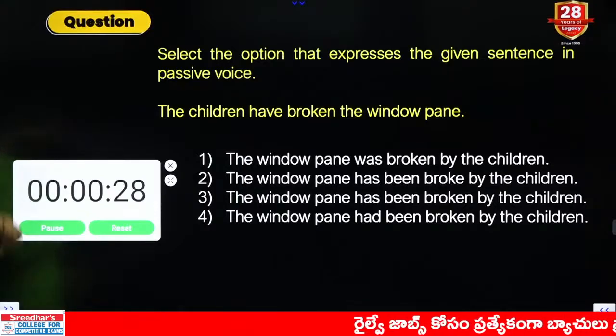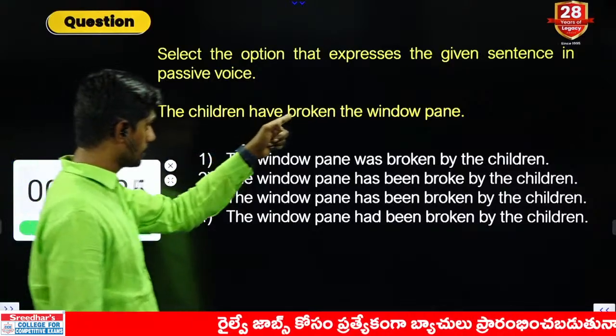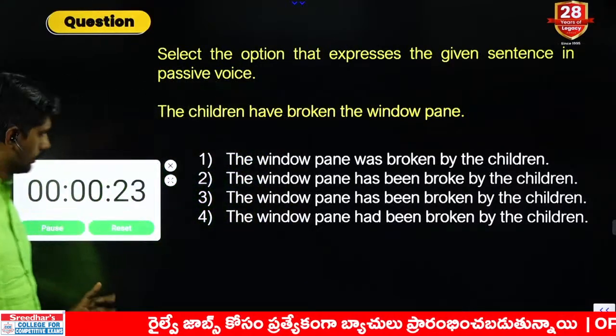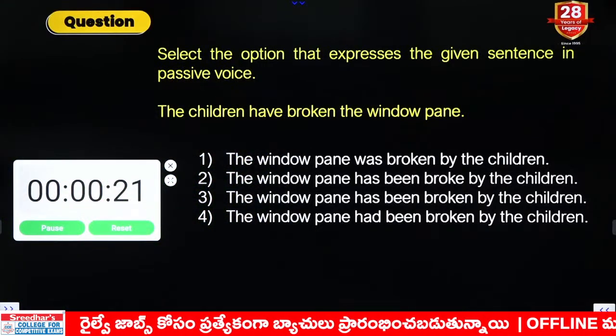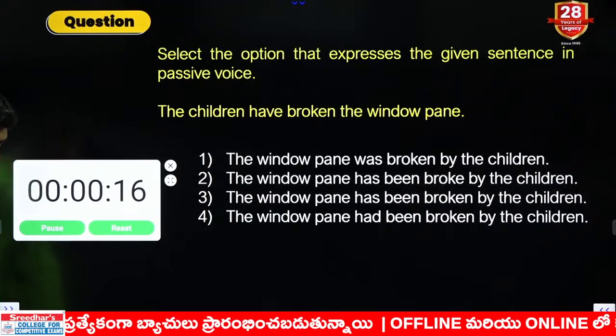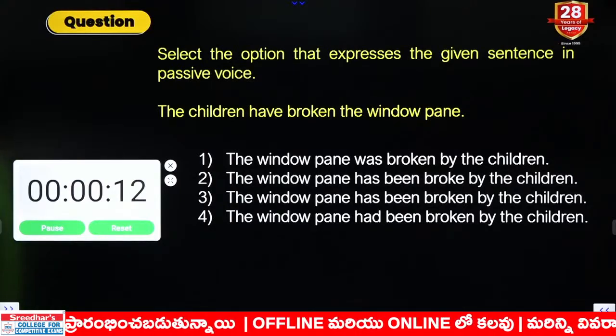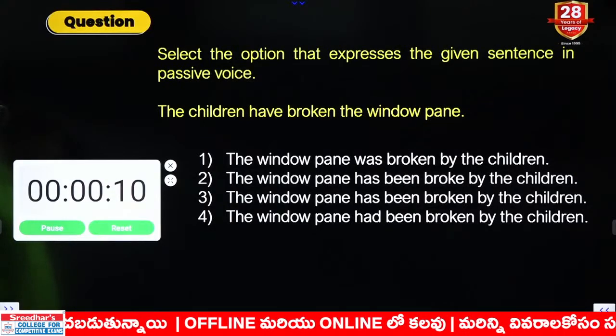Now, we need to convert the given sentence into passive voice. This is an active voice. Convert this into passive voice. Observe the helping verbs. You can easily guess the answer if you observe the helping verbs.